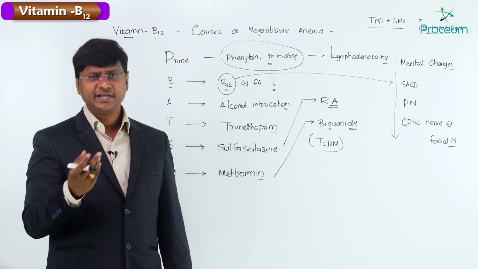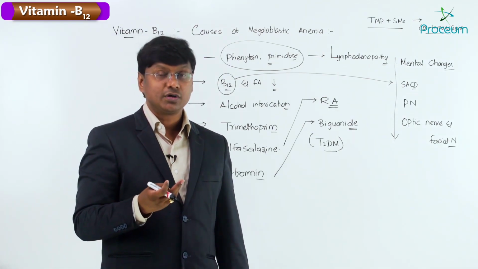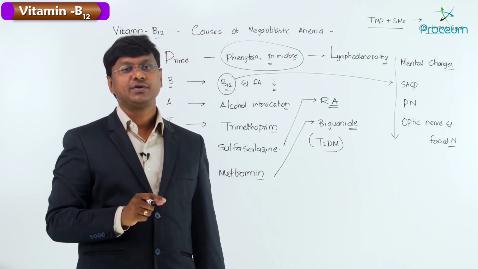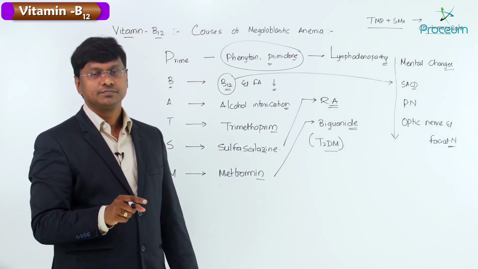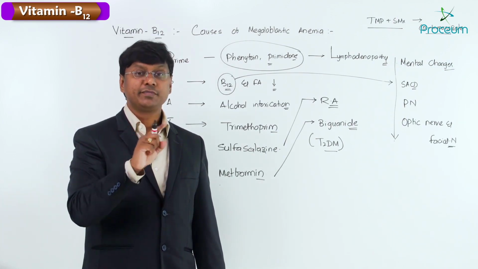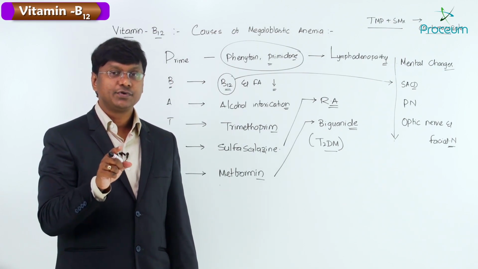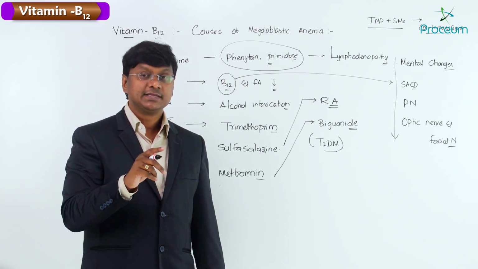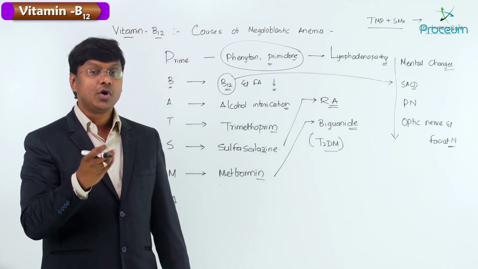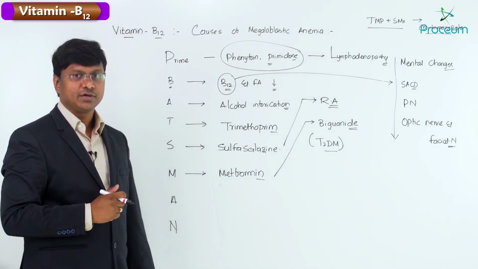Metformin has many other adverse effects. It will also cause gastritis, and it also causes the development of a metallic taste. And this particular metformin toxicity is also associated with the development of lactic acidosis. See, metformin you should not give in patients with chronic renal failure. Why? Because if you give metformin in chronic renal failure, the development of lactic acidosis gets precipitated or increased. That is what you will see in metformin toxicity.